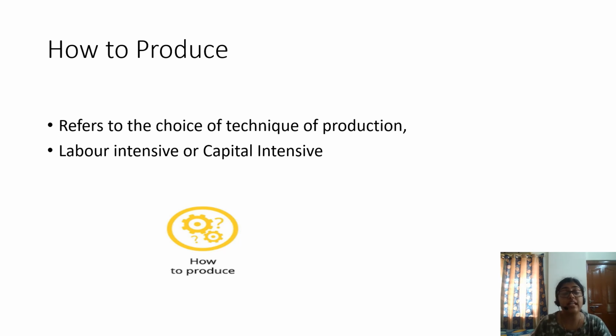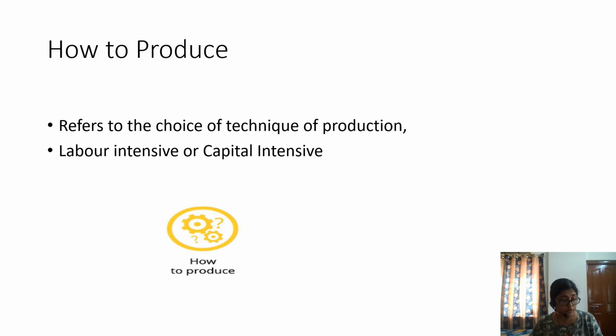We can see that India, as a developing nation, has a lot of labor and the expense is very low, so most of the industries choose labor over capital. But in developed nations, mostly people prefer white collar jobs, so they will choose capital intensive technology for the production of goods and services.